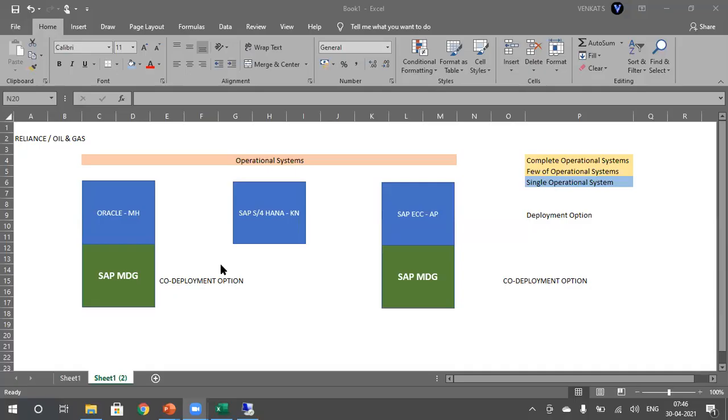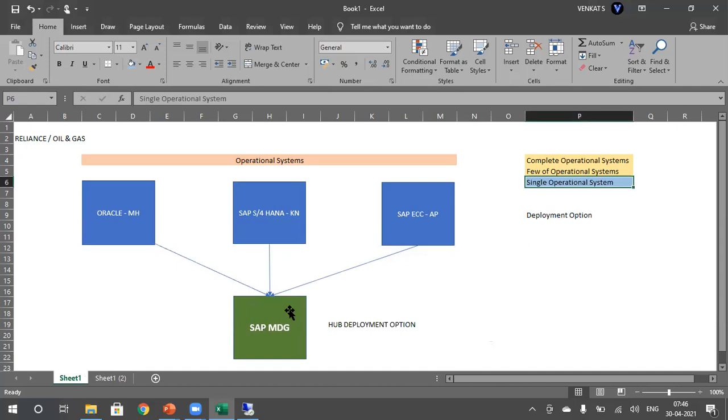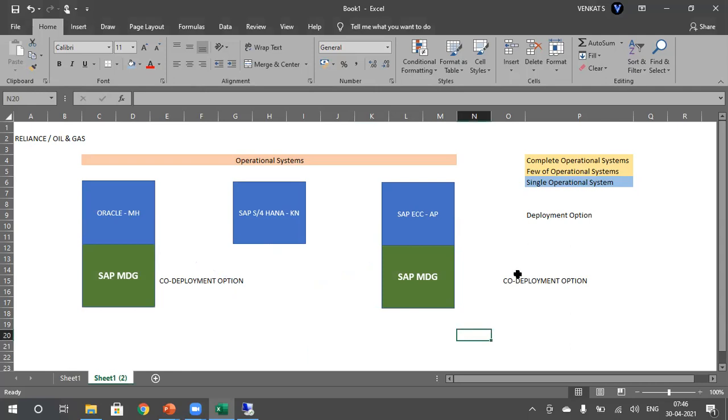A hub system we could see in real time. Since it is a training system, we cannot see a hub system in our training. So that is how we can differentiate between a hub deployment option and a co-deployment option.